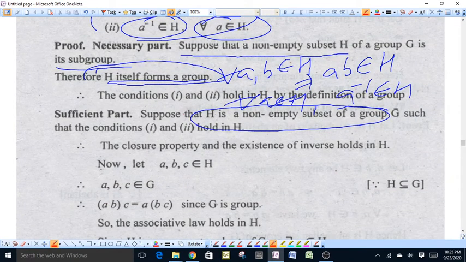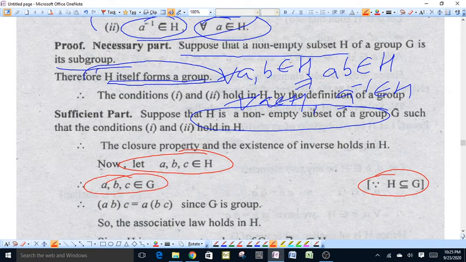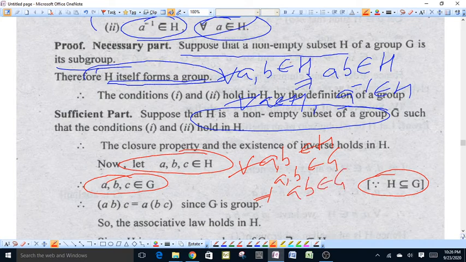Let A, B, C be three elements of H. Because H is a subset of G, this means ABC also belongs to G. For any two elements A, B of H, also AB belongs to G, because the closure property holds good in G, because G is a group.